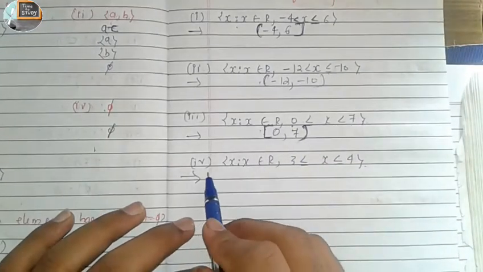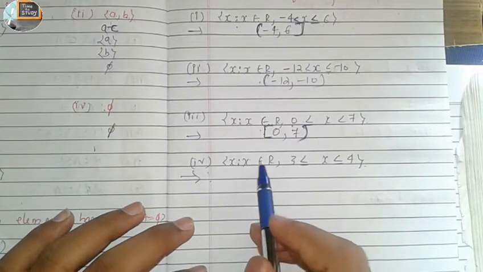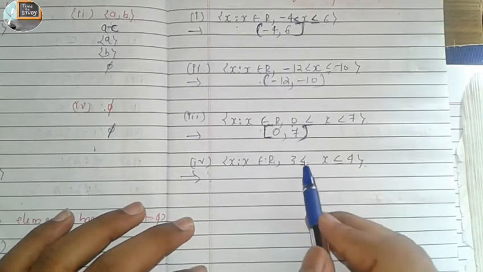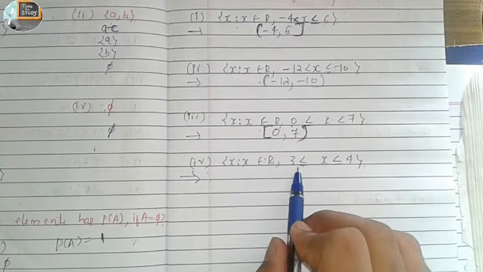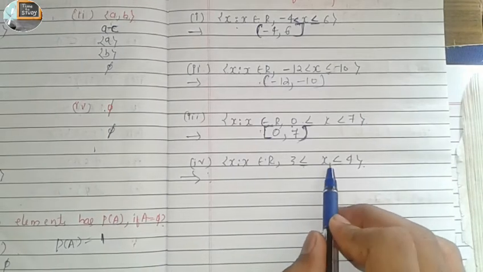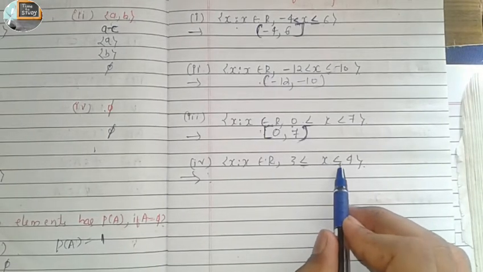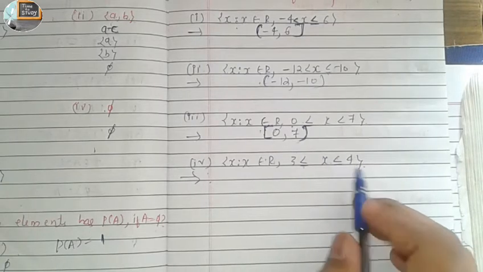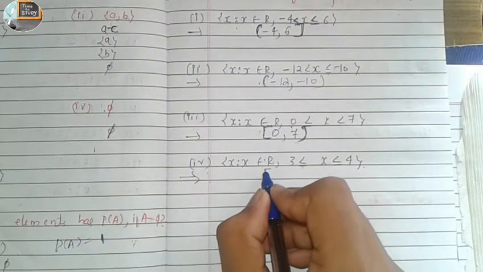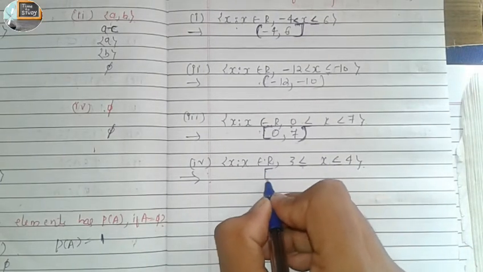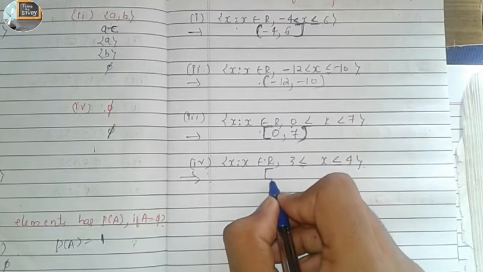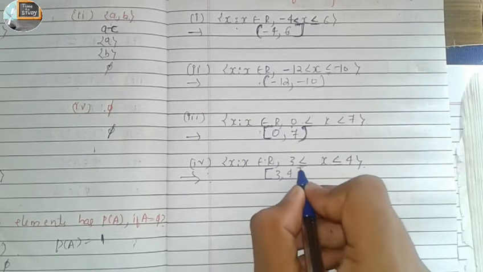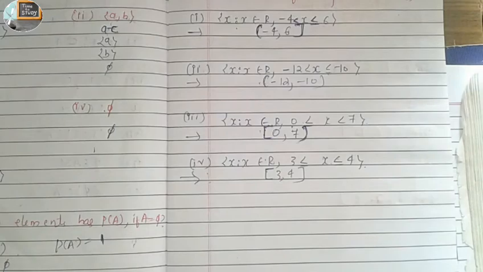Then the fourth question is {x such that x belongs to R, 3 is less than or equal to x and x is less than or equal to 4}. It means both are closed brackets: [3, 4]. This is the answer for the sixth question.